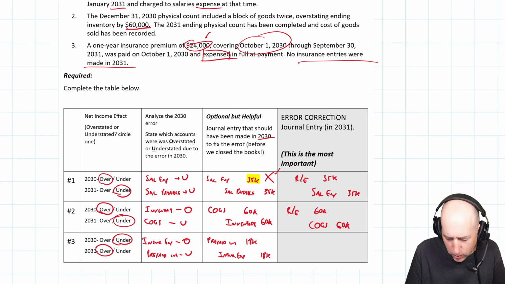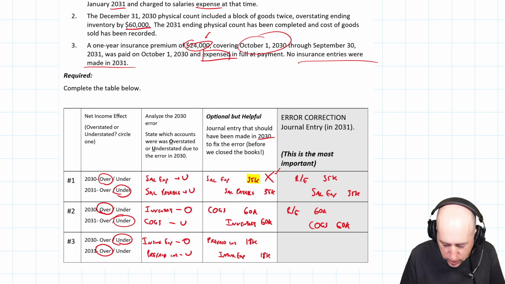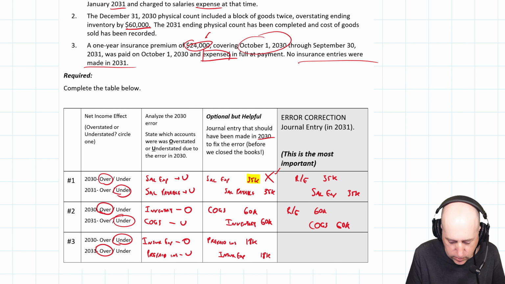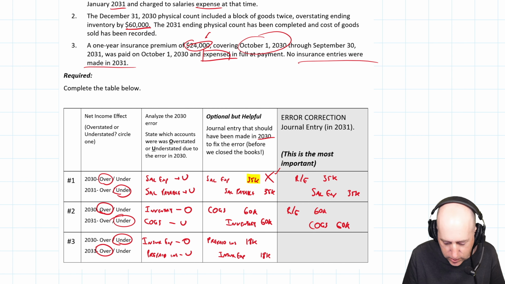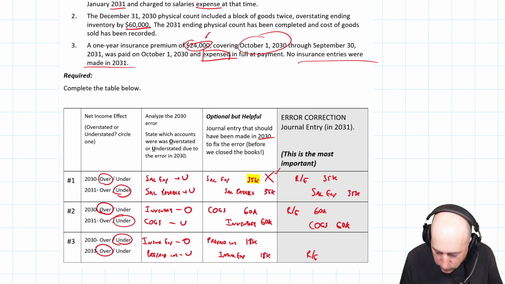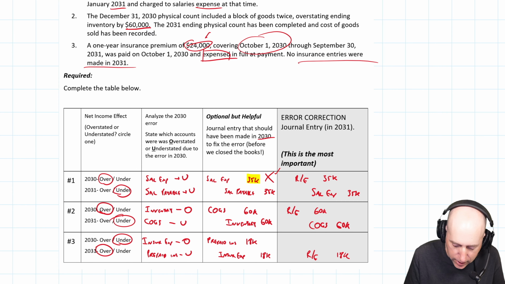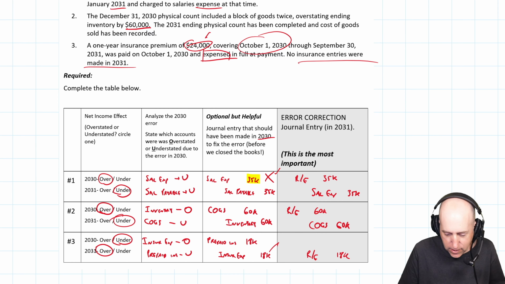Once you've got that, though, the final entry is pretty straightforward. We follow the trend here. We look at which one of these is our income statement account. We're going to credit retained earnings for that amount, or debit retained earnings, whatever that was. So here it was a credit of insurance expense. Here we credit retained earnings for $18K, and then we debit the expense account, right?